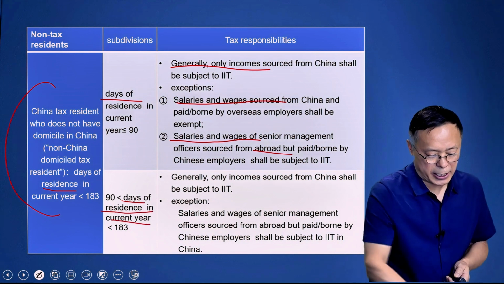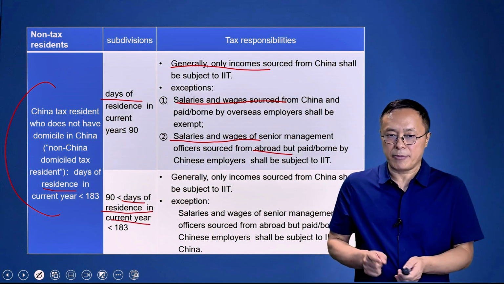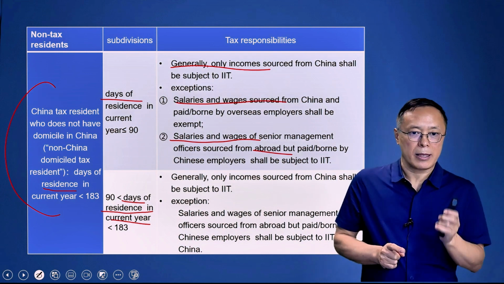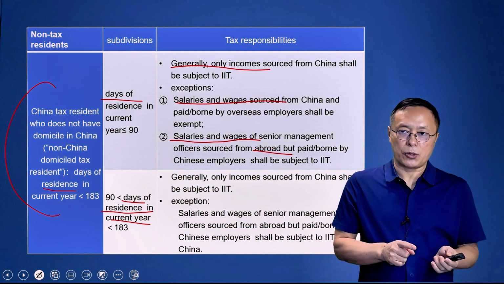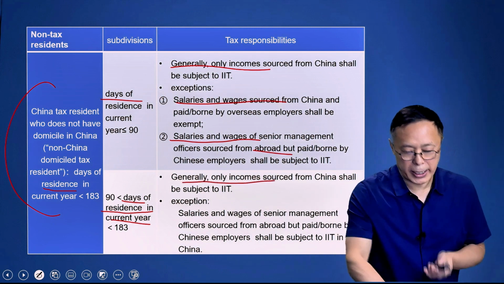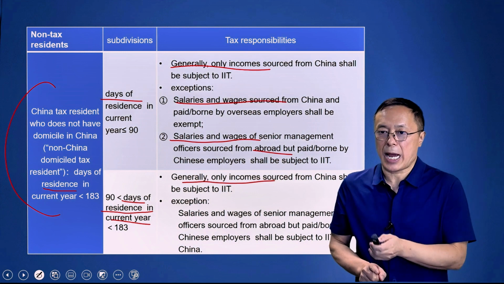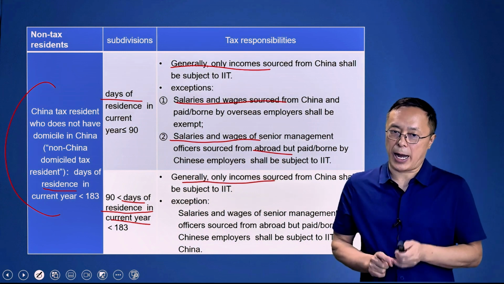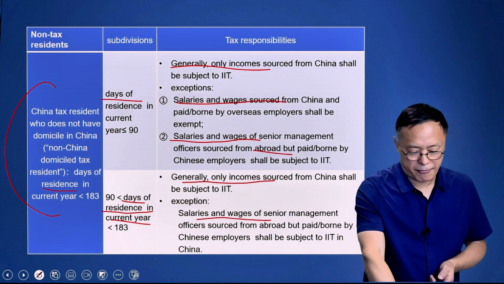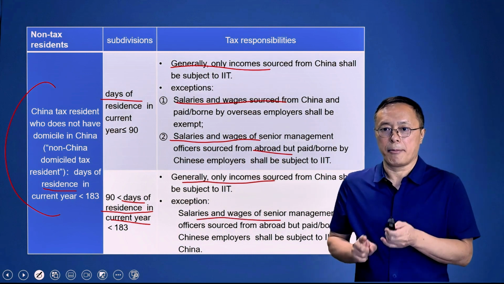Another group: days of residence in current year less than 183 days, more than 90 days. For this group, tax responsibilities: generally only incomes sourced from China shall be subject to IIT, but there's an exception.